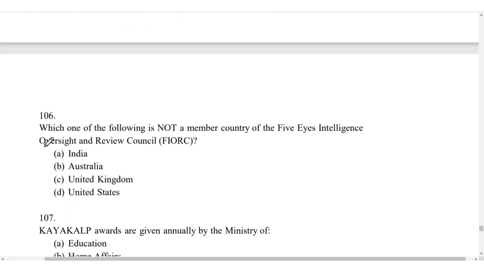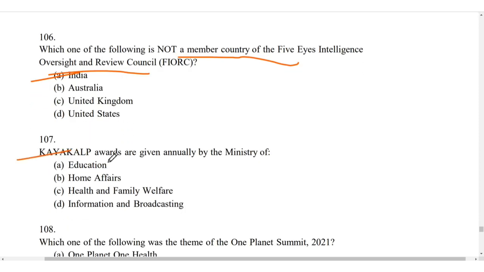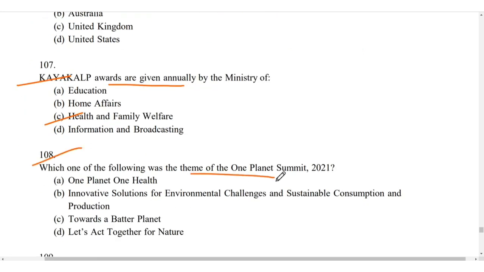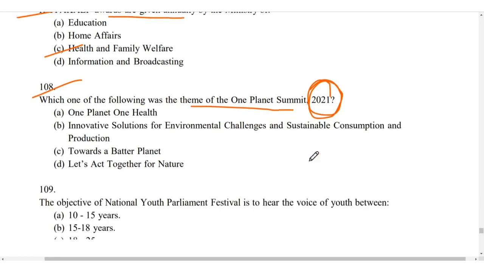Which of the following is not a member country of the Five Eyes Intelligence Oversight and Review Council? So for 106, it is India. Kayakalp award is given annually by the Ministry of Health and Family Welfare. Which of the following was the theme of One Planet Summit? See, for the exam of 2021, they are asking questions from the current affairs of 2021. So similarly for 2022, they can ask from the elections as well as the Olympics.